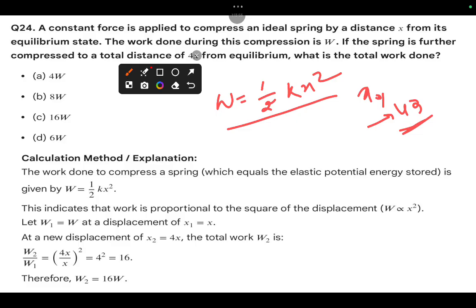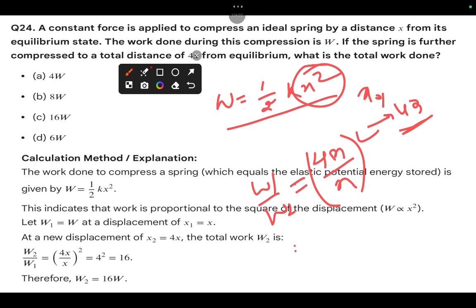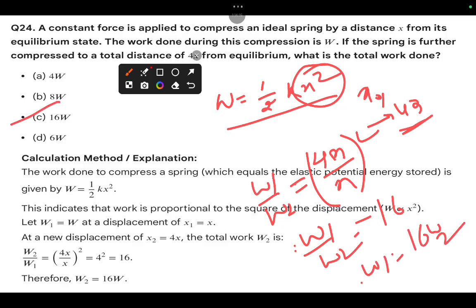So simple one, you should go with the same thing. W1 by W2 equal to x square by 4x whole square, so that is about W1 by W2 equal to 1 by 16. W2 equal to 16 W1. So your answer is 16 W.